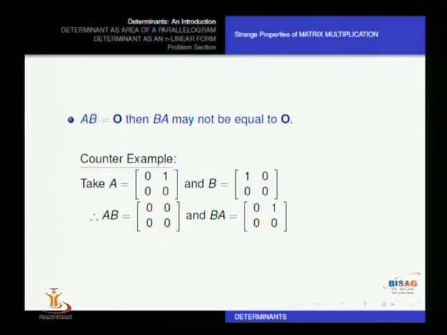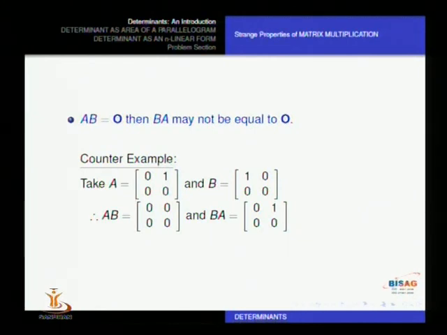One more similar property. If the product of matrix A with matrix B is a 0 matrix, that again does not mean the reverse order multiplication BA is also 0. So the statement is, when AB is 0, then BA may not be equal to 0. Again, there is a counter example on the screen for that.